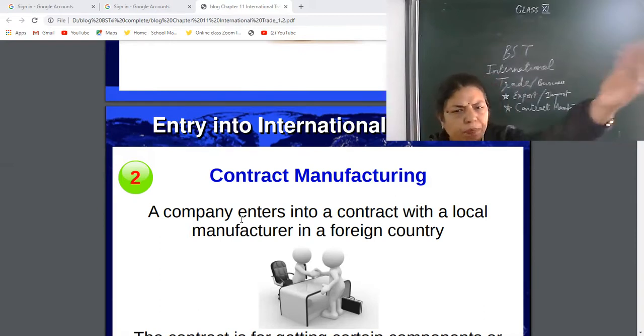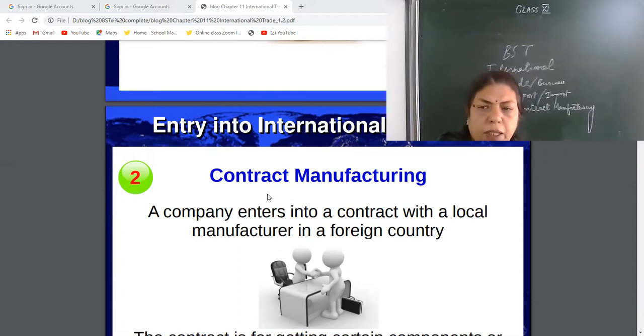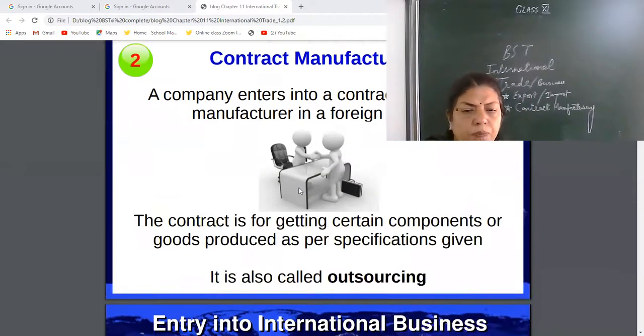A company makes a contract, a deal, an agreement with the local manufacturer in the foreign country, so anyone can enter there. It depends on the government policy also. The contract is for getting certain components or goods produced as per the specification given. It is also called outsourcing.